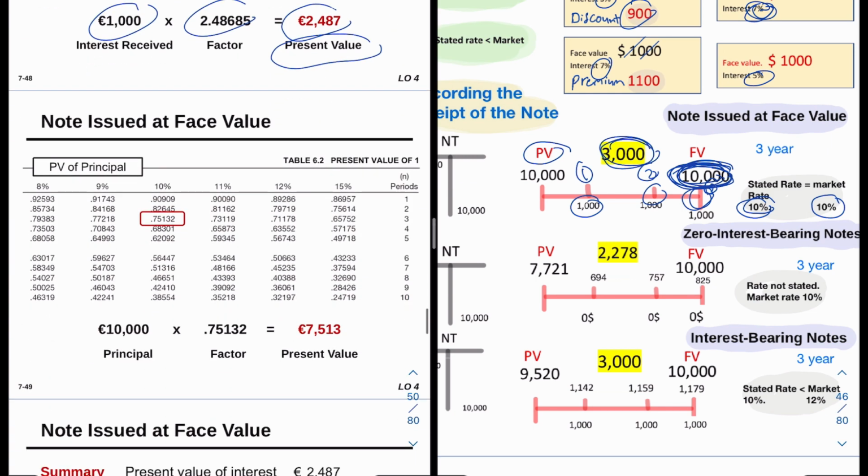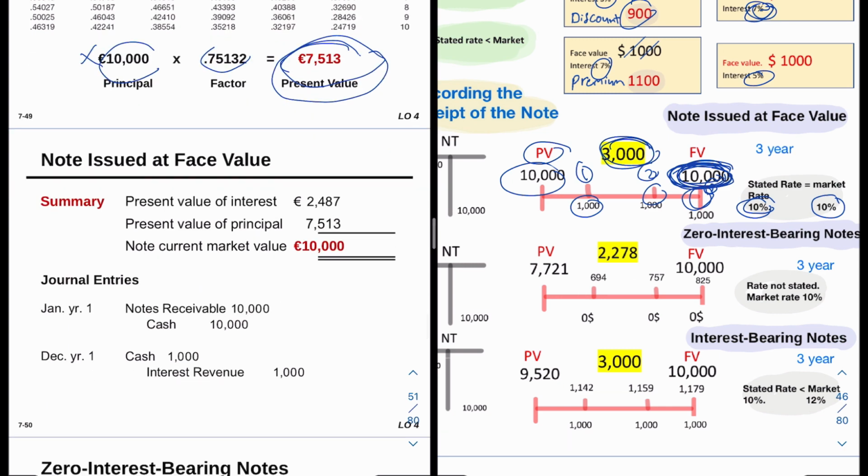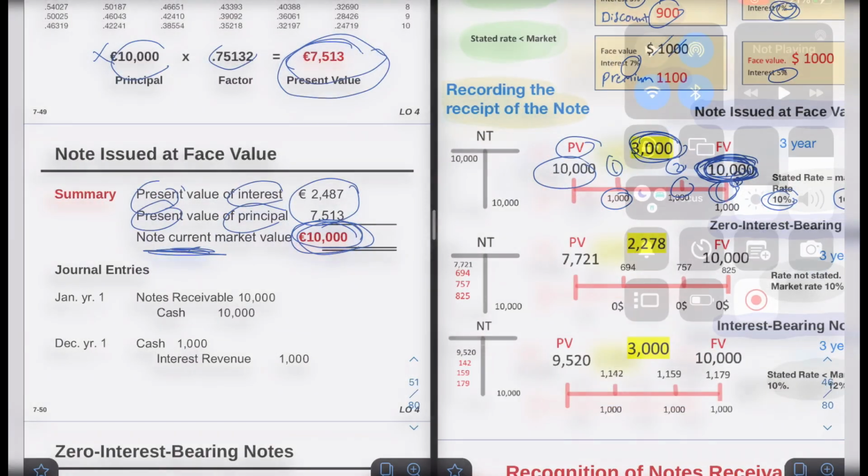And we're going to do the same thing with the principal. We're going to take the face value, and we're going to look at the market rate. We're going to go to the third year. We're going to take the factor, multiply it with the principal, and then we're going to have the present value of that note. So the 10,000 today is worth 7,513. If you add the two present values together, the interest and the principal, you're going to get the face value, which is currently in the market worth $10,000. And we're going to make the journal entries.